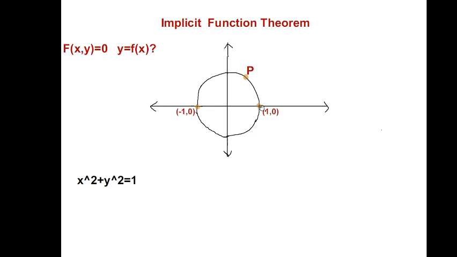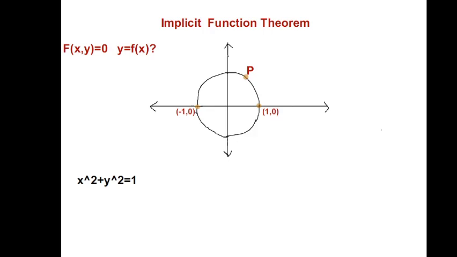So at the point 1, 0 as well as at the point minus 1, 0, whatever small neighborhood you take, you will get two different values of y. Isn't it? Corresponding to one value of x, you are getting two different values of y, one positive and one negative. So it means that at these points it is not a function. So this does not represent the graph of a function. It represents the graph of a function except these two points. Or we can say that locally this is true. So it means that we cannot invert it like this.